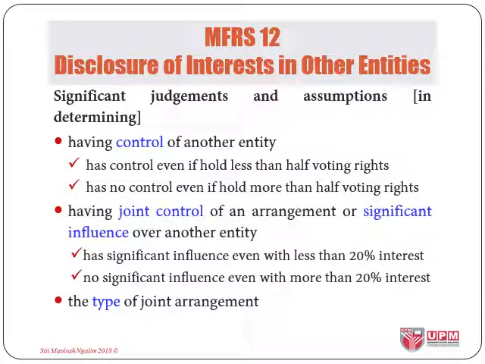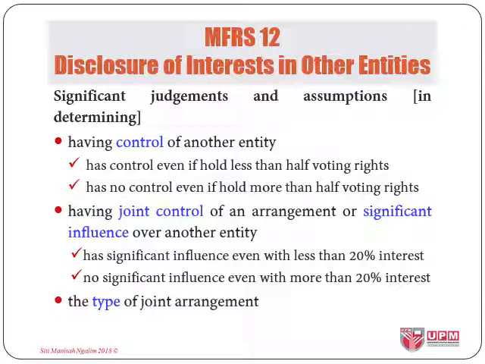An important part of the disclosure is actually about judgment and assumption. An entity shall disclose information about significant judgments and assumptions it has made and changes to those judgments and assumptions in determining that it has control of another entity, that is, an investee as described in paragraphs 5 and 6 of MFRS 10, since there will be a situation where an entity has no control even when it holds more than 50% shares in the other entity, or an entity having control even when it holds less than 50% shares in the other entity.